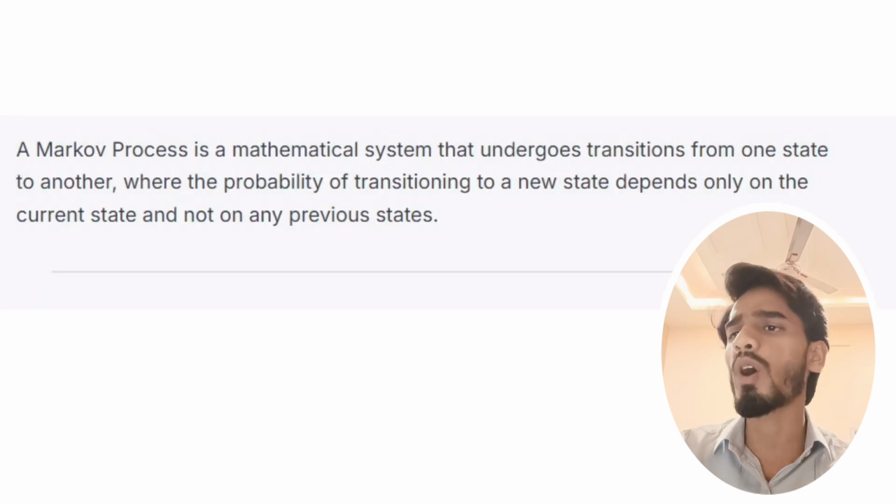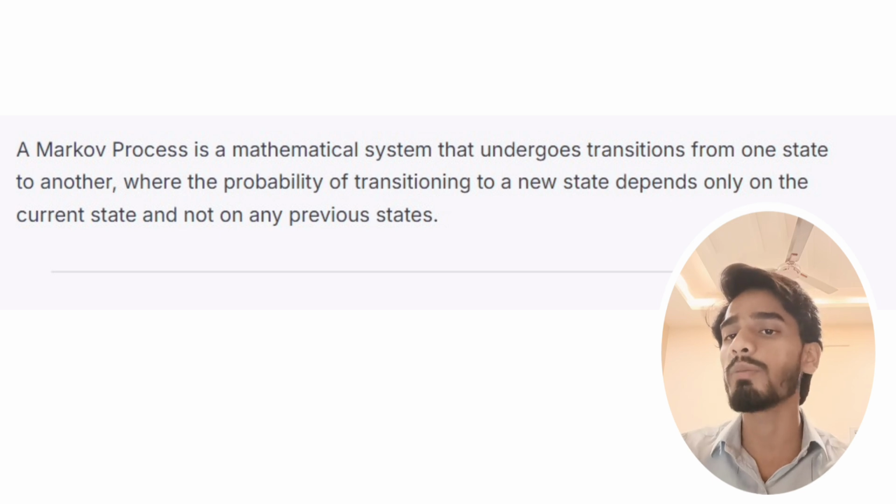Now, what are Markov processes? A Markov process is a mathematical system that undergoes transitions from one state to another, where the probability of transitioning to a new state depends only on the current state and not on any previous states.